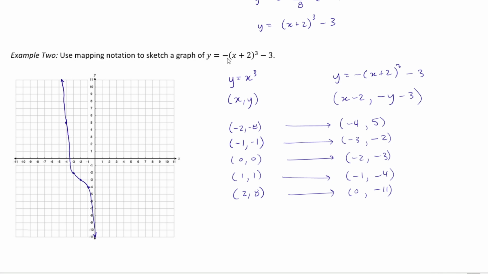And this should also stick out to you as well. It has a negative leading coefficient, which means that it's got to go from the second quadrant to the fourth quadrant. And so that should make sense.